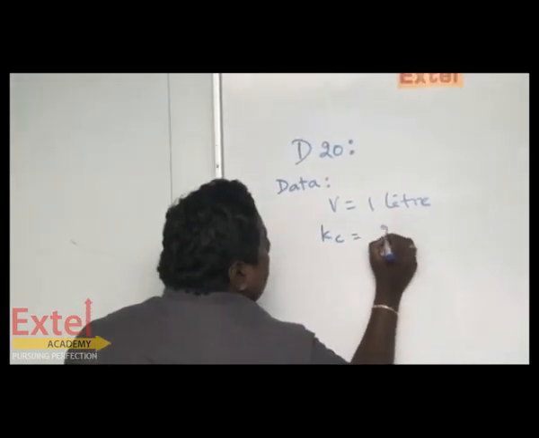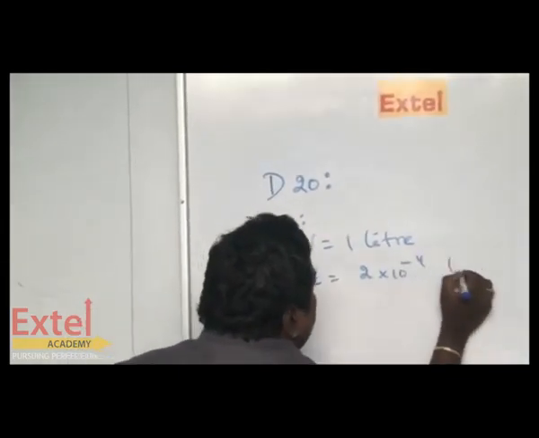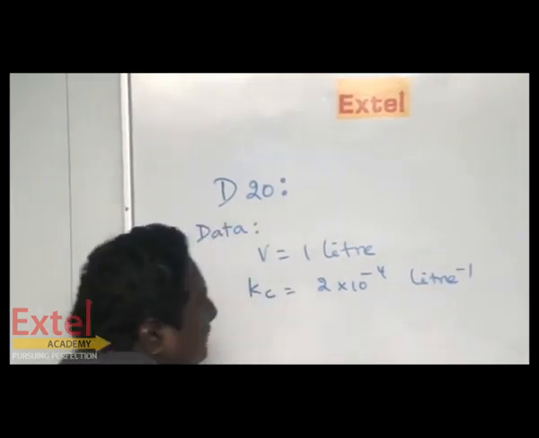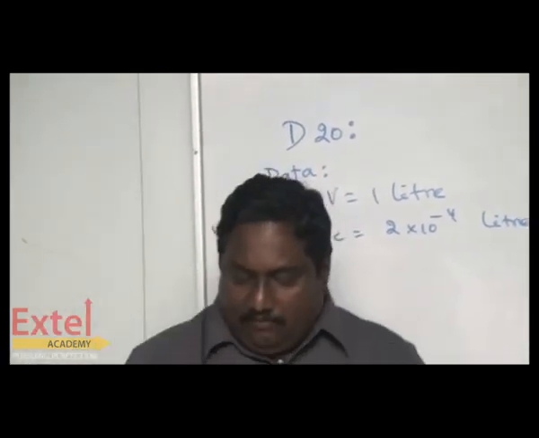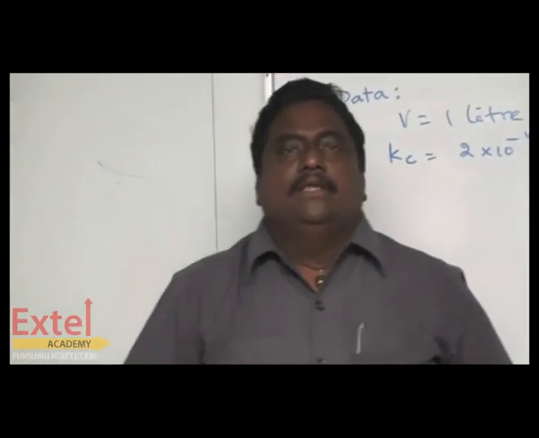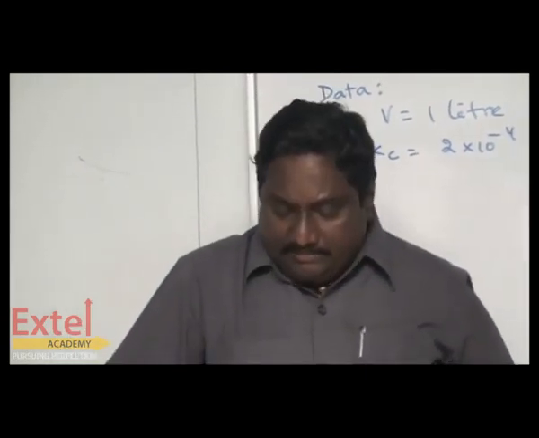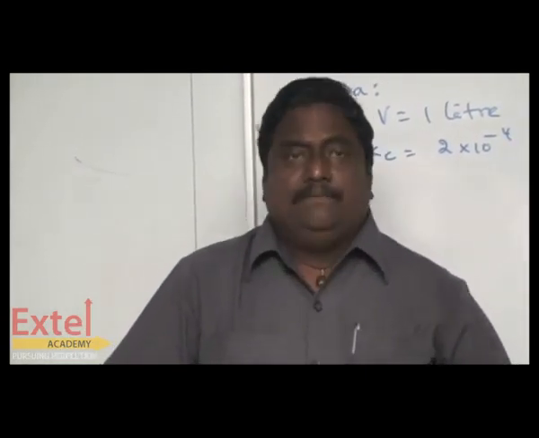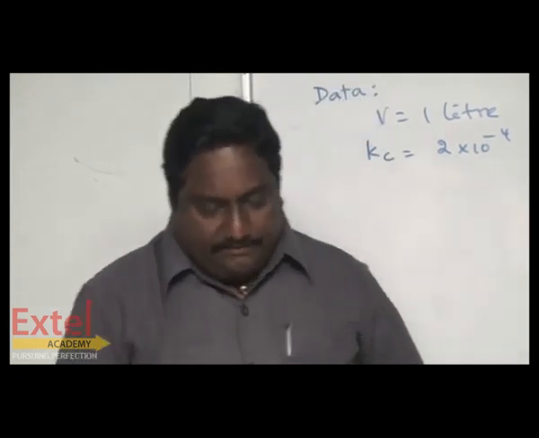So Kc equal to 2 into 10 to the power minus 4 liter power minus 1. What will be the degree of dissociation, assuming only a small extent of 1 mole of PCl5 has been dissociated?